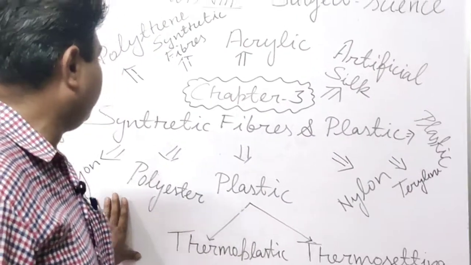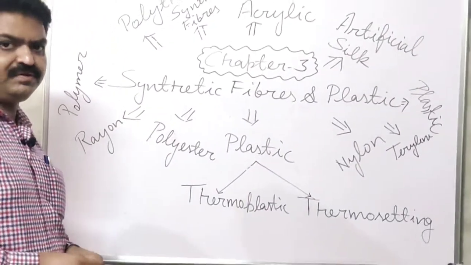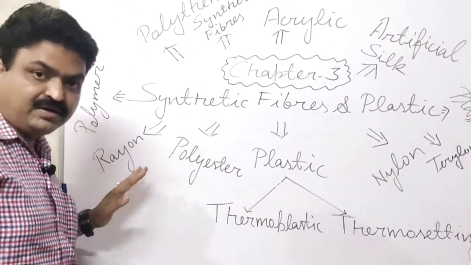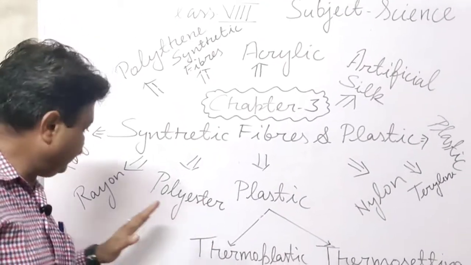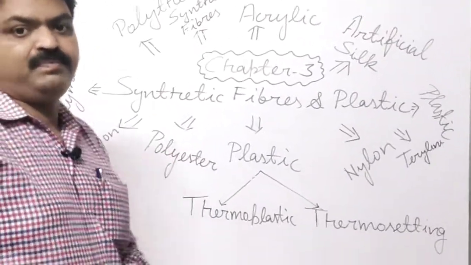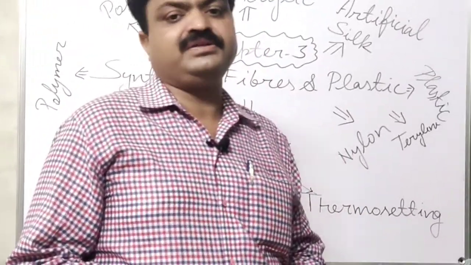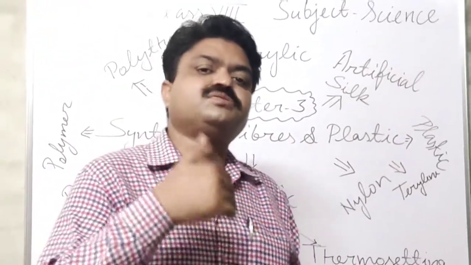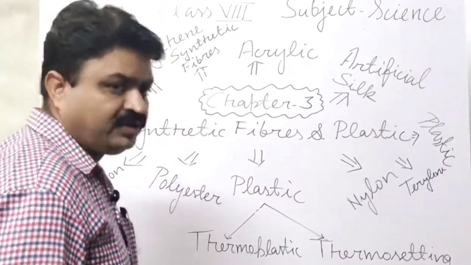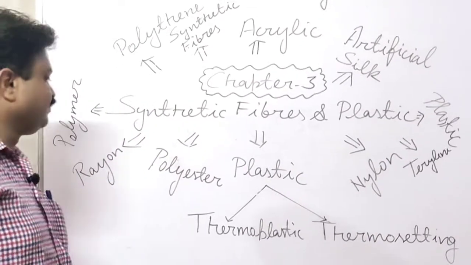Now we come to the rayon fiber, student. Rayon is the synthetic fiber that looks like silk, student, and it is prepared from wood pulp, the soft part of the wood, and it looks like silk, student. That's why rayon is also known as artificial silk.